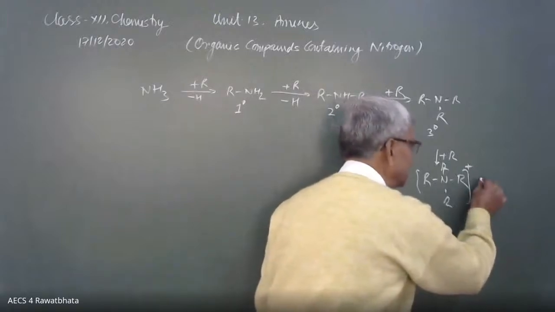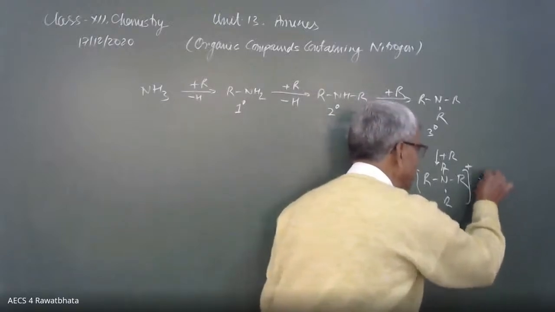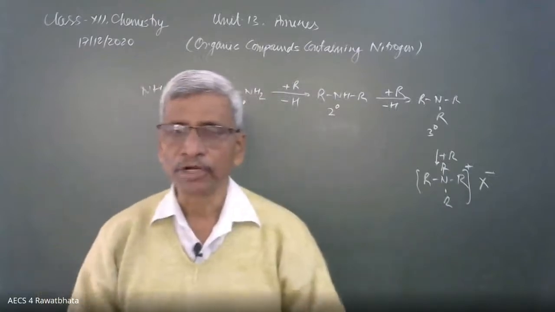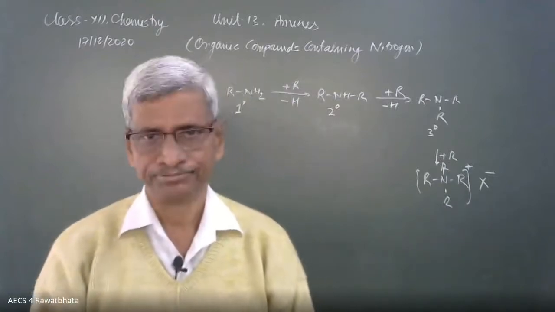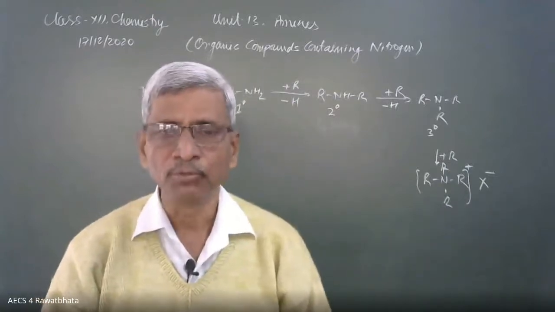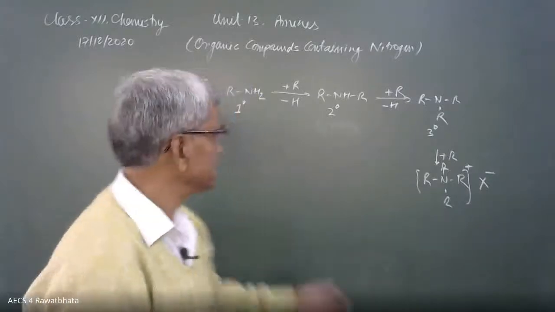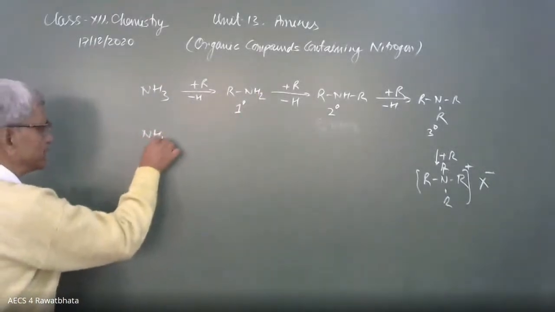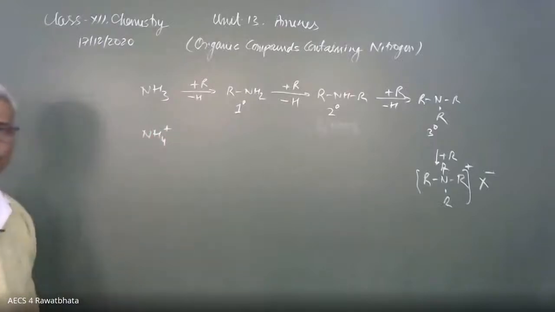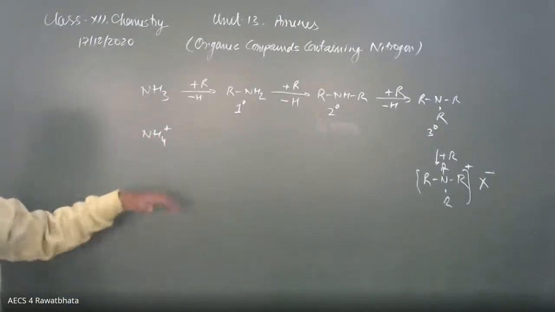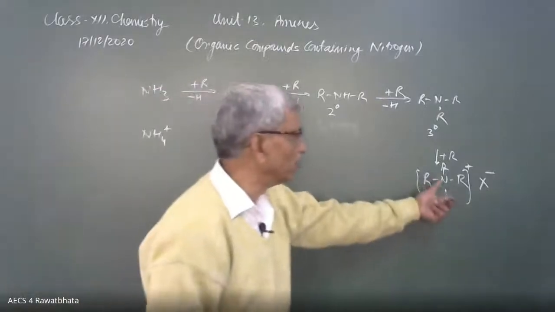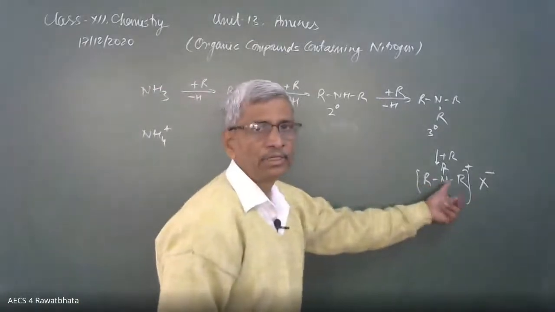And if any other part, like halogen, X negative. This is called quaternary ammonium salt.